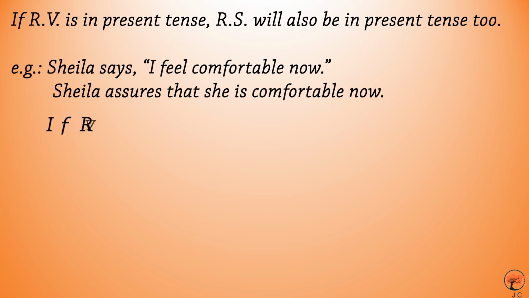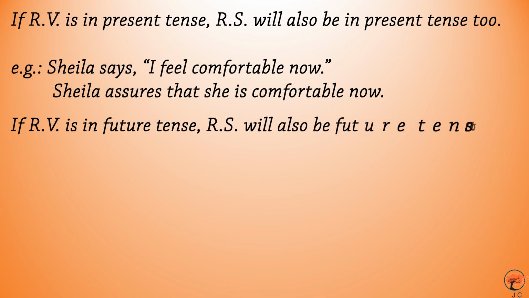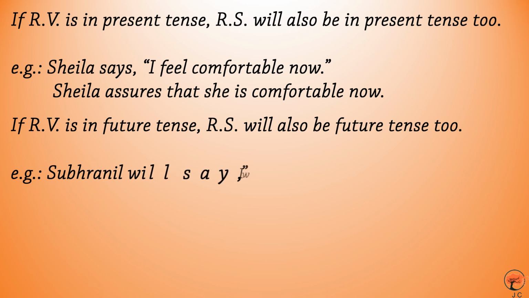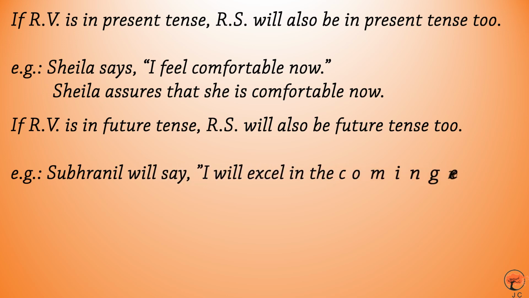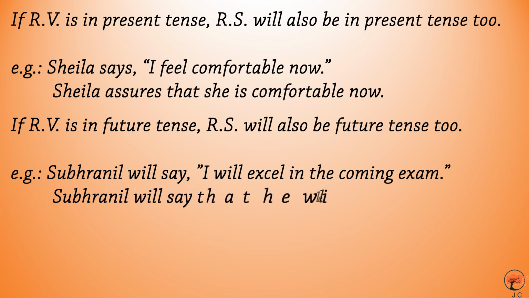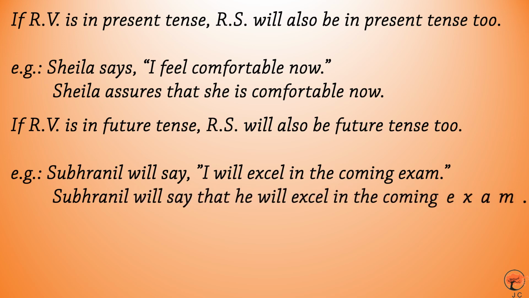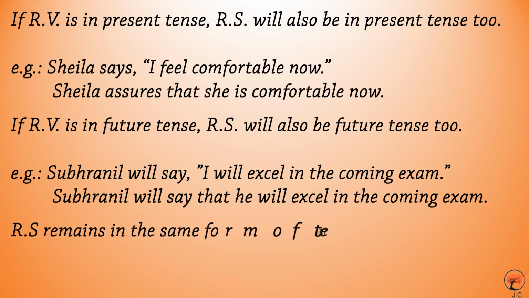Now, if RV is in future tense, RS will also be in future tense. For example, Shubhranil will say, "I will excel in the coming exam." Shubhranil will say that he will excel in the coming exam. Here you can see RS remains in the same form of tense as in RV. There is no change of tense in present and future, as I have told you.